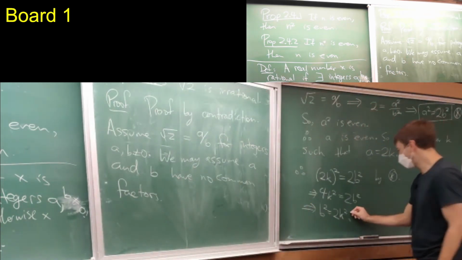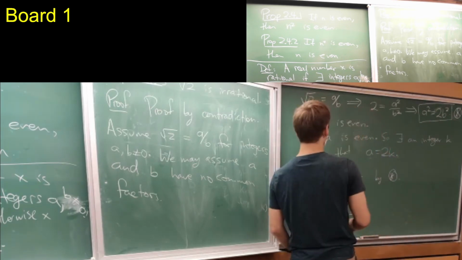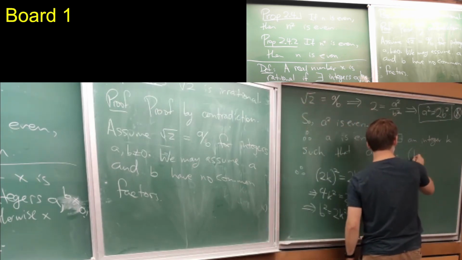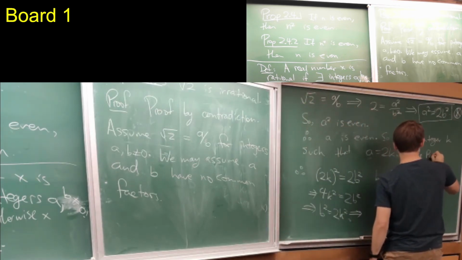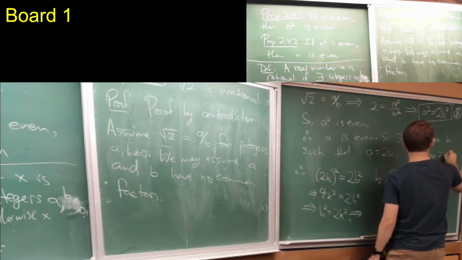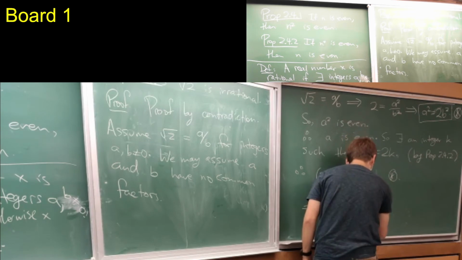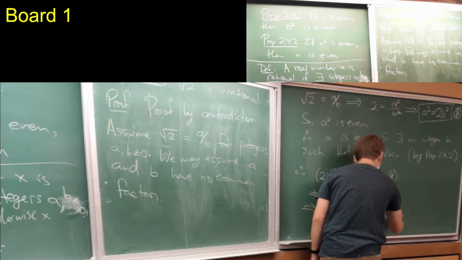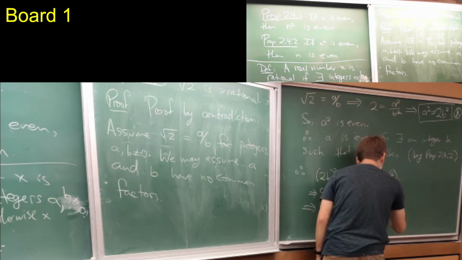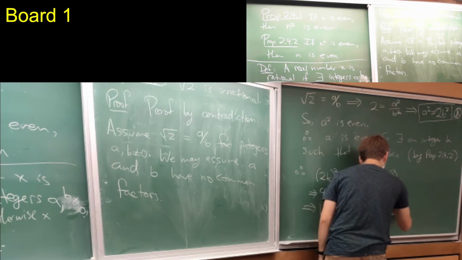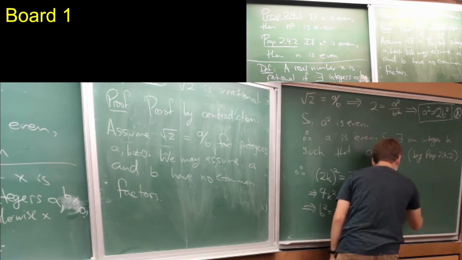So this tells me, yeah, maybe here what I should be referencing is this proposition 2.4.2, and then we're going to use it again. So this means that b is even, which by this proposition means that b is even.